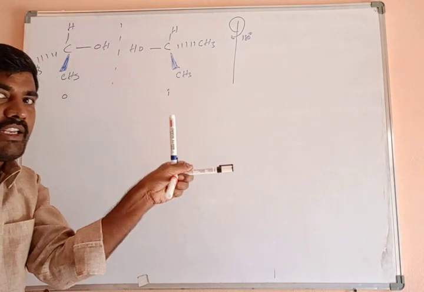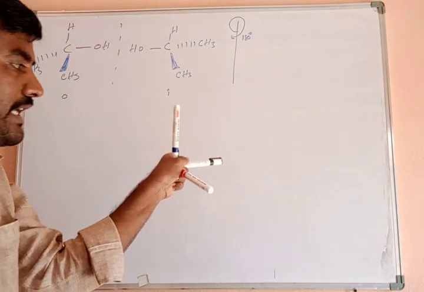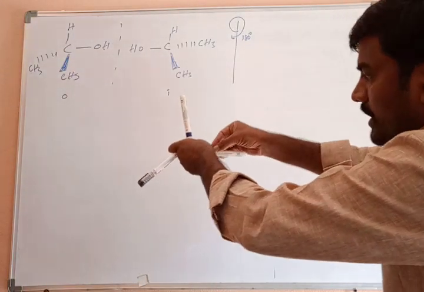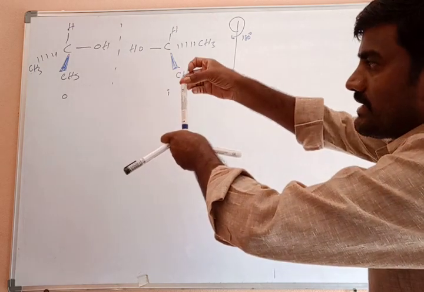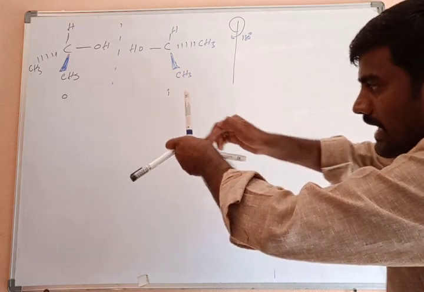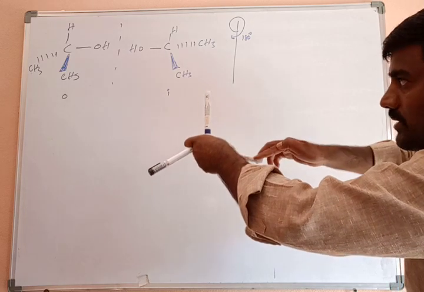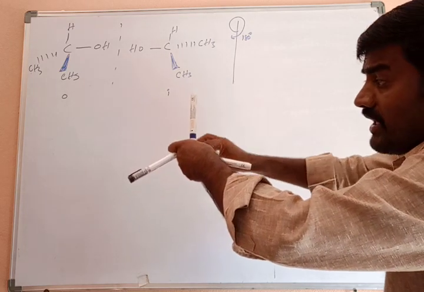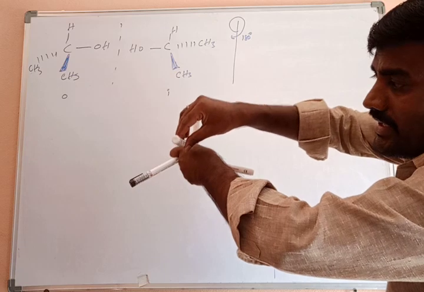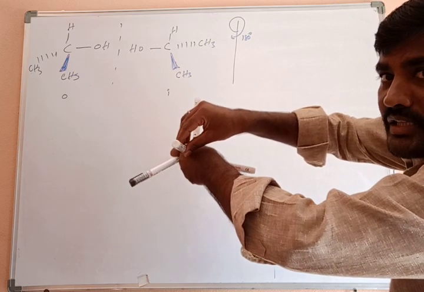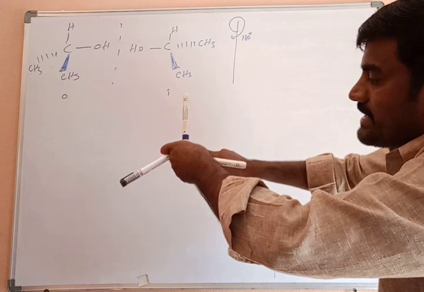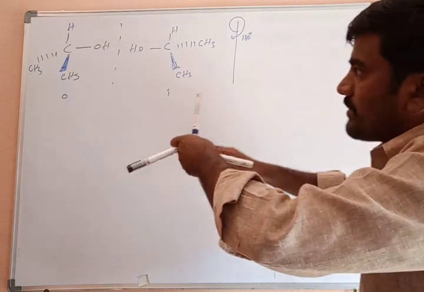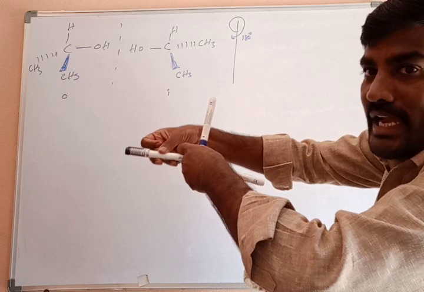Clear? Like this. OH, H, CH3 and CH3. Now this lies exactly on the actual molecule. So this is superimposable. This molecule is superimposable on it, which means it is an achiral molecule. What is it? An achiral molecule.